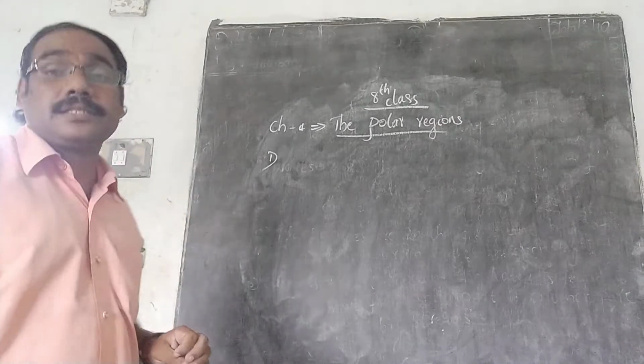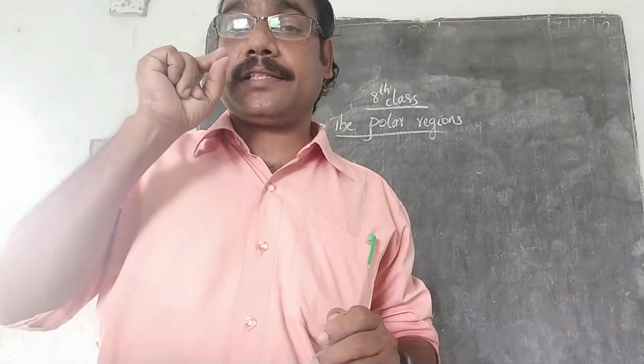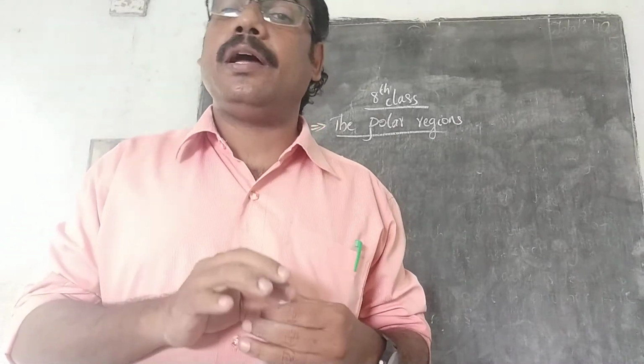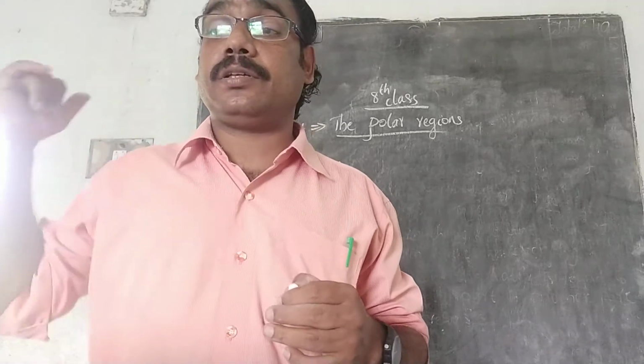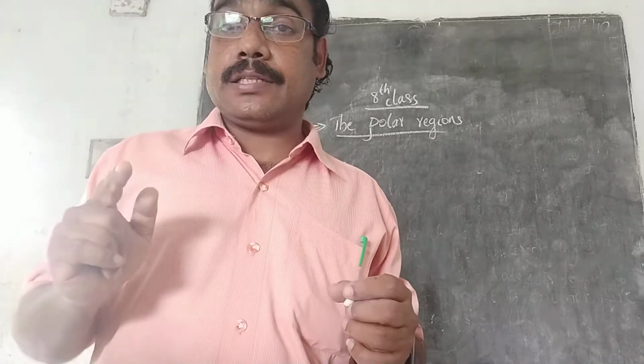The first one is Arctic Circle. Okay, I already told you the 66.5 degree north latitude is called the Arctic Circle. 66.5 degrees south latitude is known as the Antarctic Circle. Is it clear?